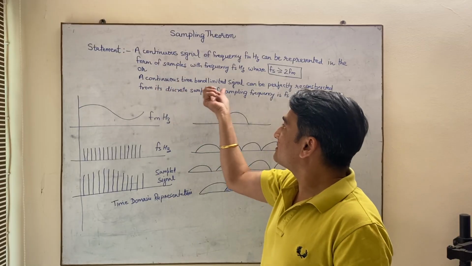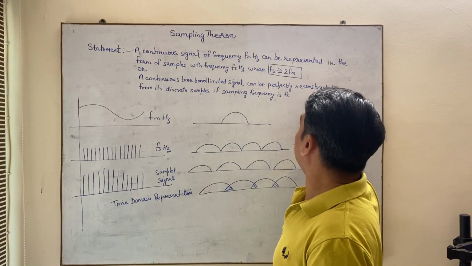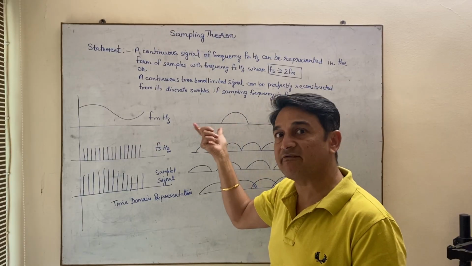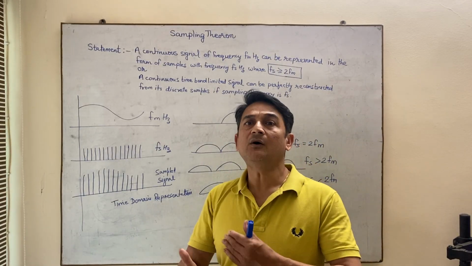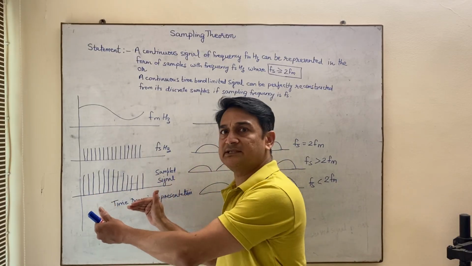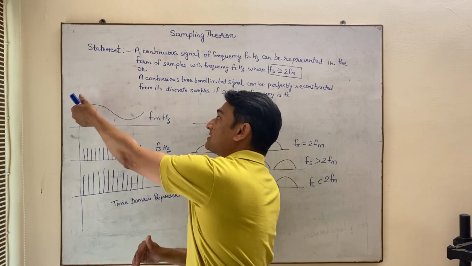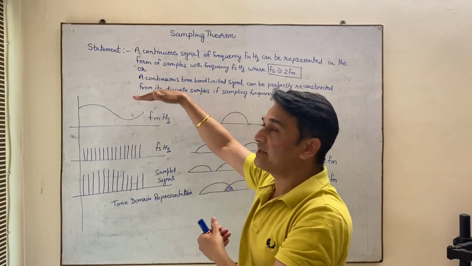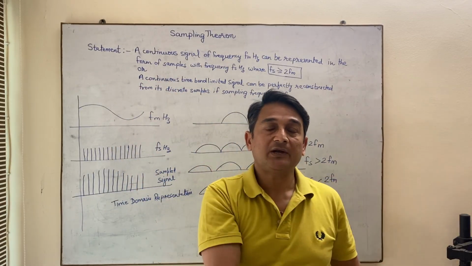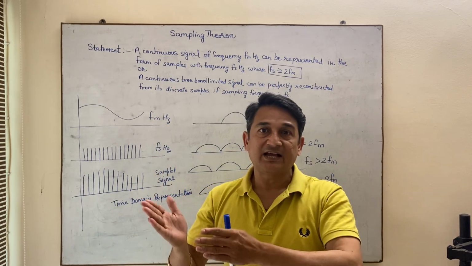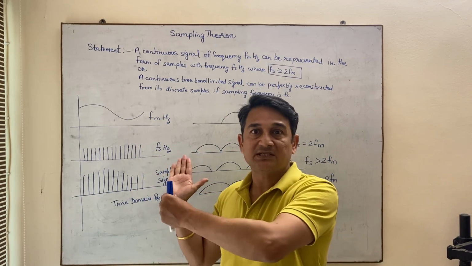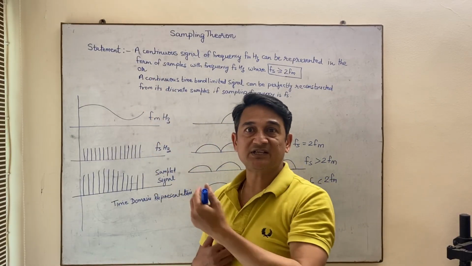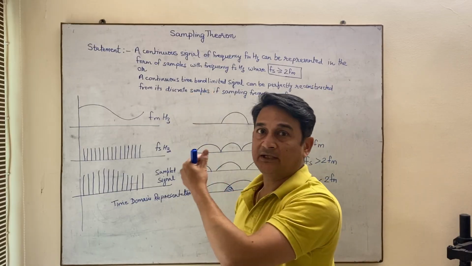Then a continuous time band limited signal can be perfectly reconstructed from its discrete samples if sampling frequency is Fs. So that means if you have these samples, with the help of these samples you can reconstruct your modulating signal or the analog signal. This is what the second statement is saying. That means you can convert your analog signal into its corresponding samples, as well as if you have these samples you can reconstruct your analog signal. So these are the two statements which say about the sampling theorem.